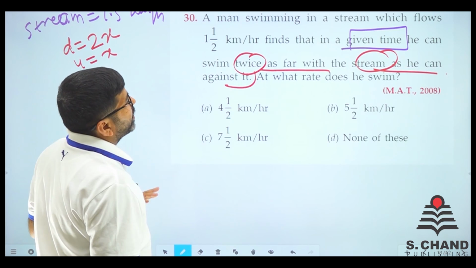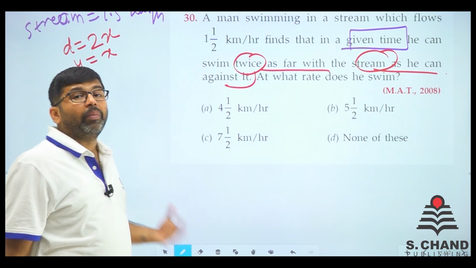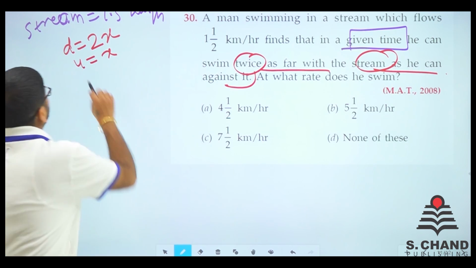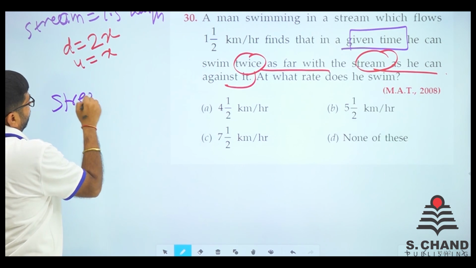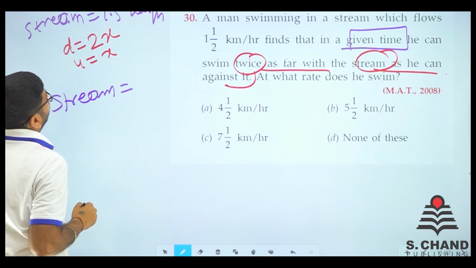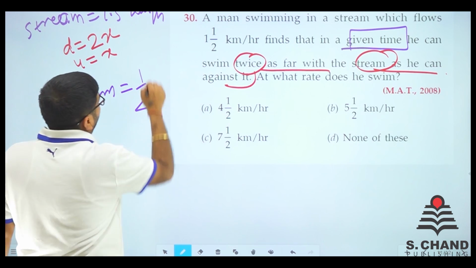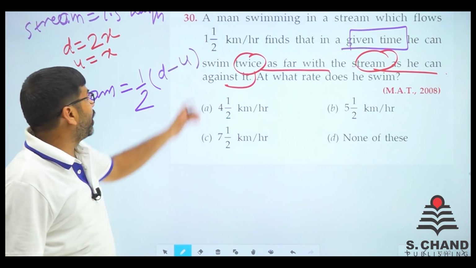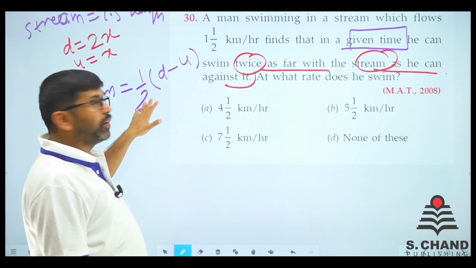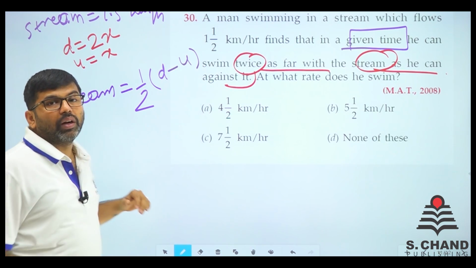At what rate does he swim? We need to find his swimming rate. From this formula, we know that stream speed is half of (downstream minus upstream). When you subtract upstream from downstream and divide by 2, you get the stream speed.